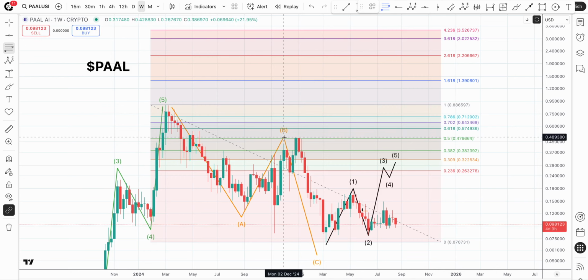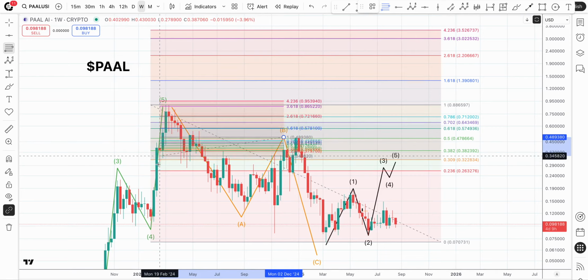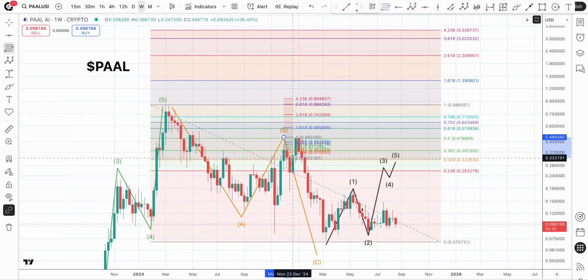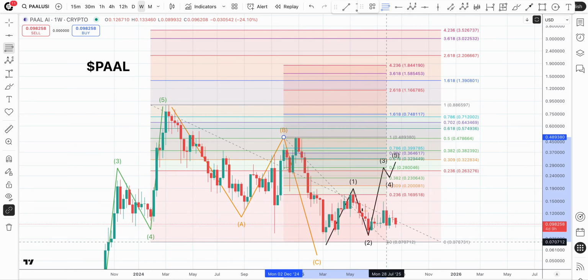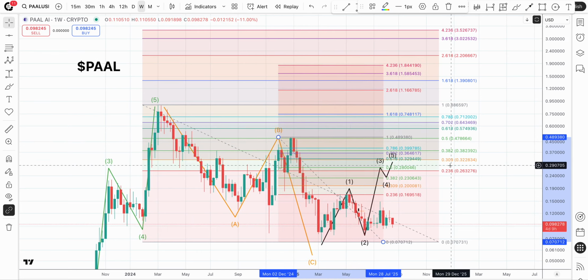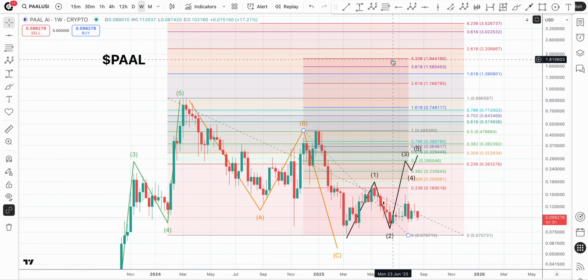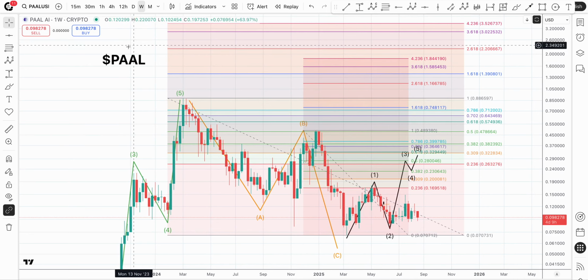What I want to do is take this B wave high here. Oh, sorry, this was February of 2024, last year. This was the Trump pump right here in November. So I'm going to take the high from that Trump pump that ended in December to the low, and we're going to draw that out. Sure enough, when we do that, we get some different targets here for PAAL. We're looking at around $1.84 on a full extension of this range.